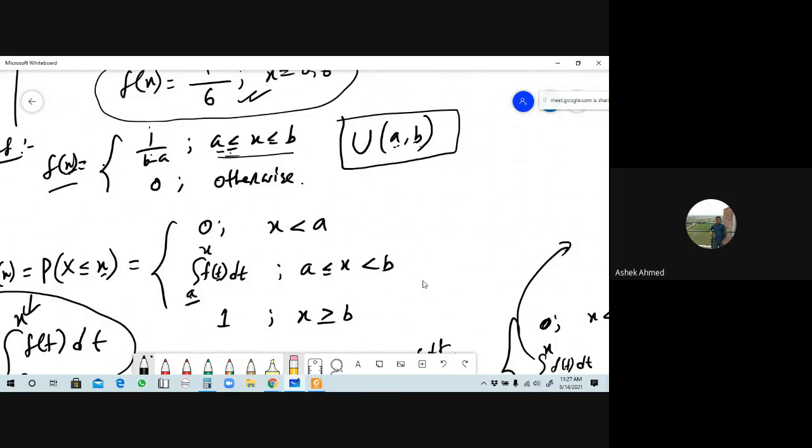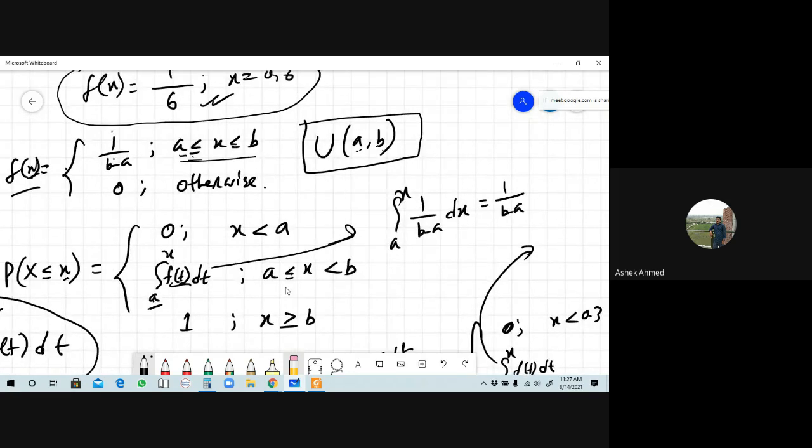In that case, if you integrate, what will the result be? The integration with lower limit a and upper limit x of f of t, the value of f of t is here 1 by b minus a dt. Is it right? 1 by b minus a is constant here. Response, is it constant or not? Constant.